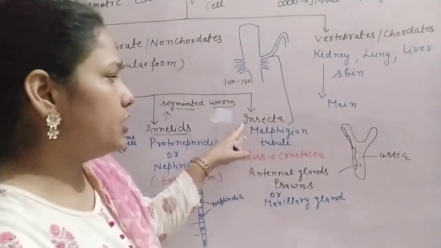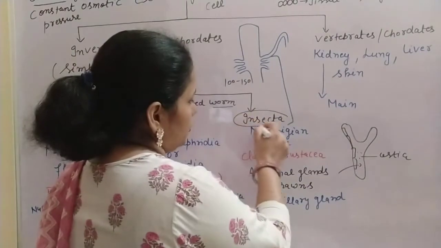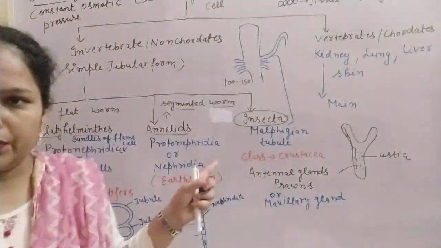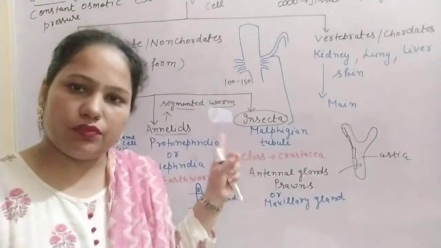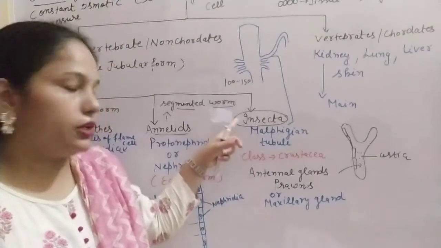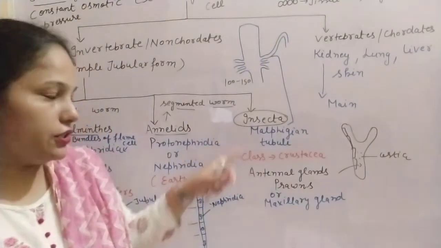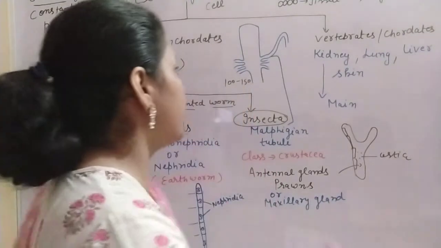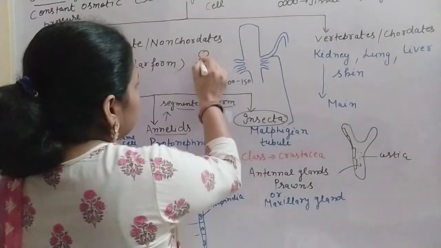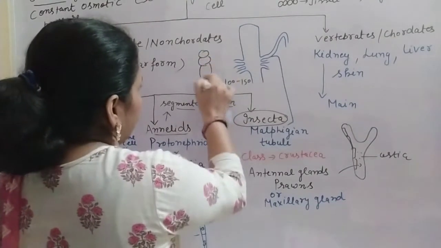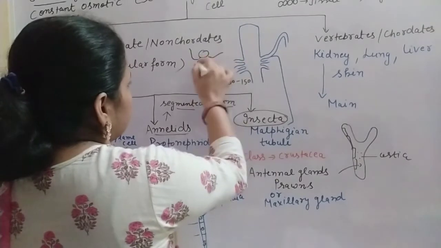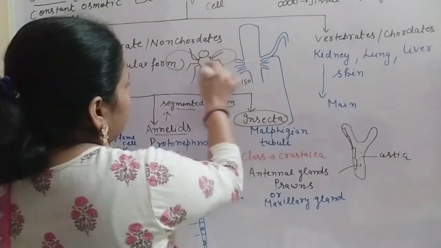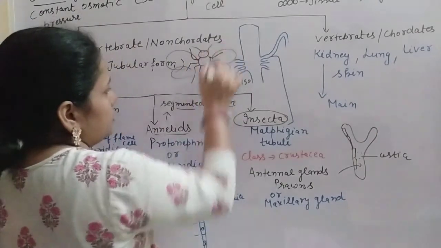So this insecta is also known as the largest class of the largest phylum in case of invertebrates, that is the arthropoda, and insecta are there. So what are the insects? The organisms whose body is divided into head, thorax and abdomen, and having 3 pairs of legs and 2 pairs of wings. So that is known as the insect.